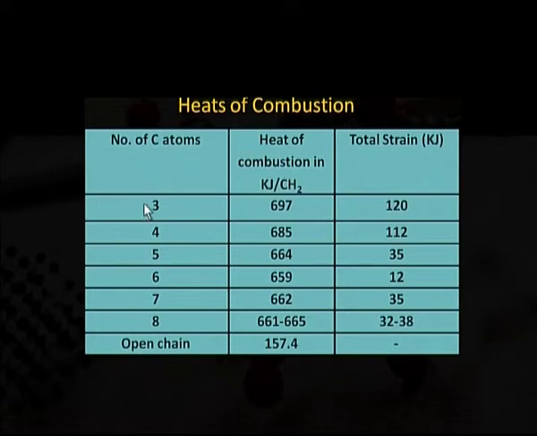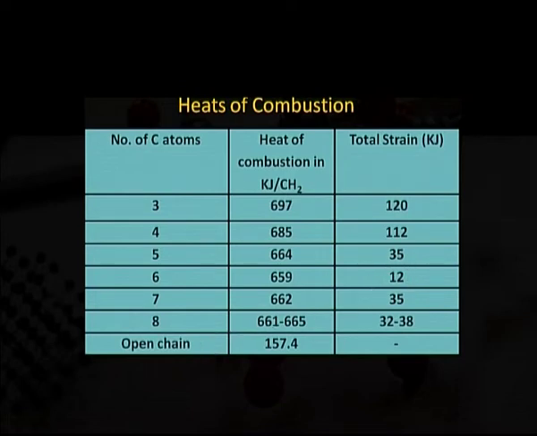We are seeing that as the carbon number increases, the heat of combustion decreases, along with the decrease of total strain. But after carbon number 6, as we go to carbon number 7, there is a sudden increase in the heat of combustion, and the total strain is also increasing in comparison to cyclohexane. So, we may say that cyclohexane has much less strain in comparison to others.